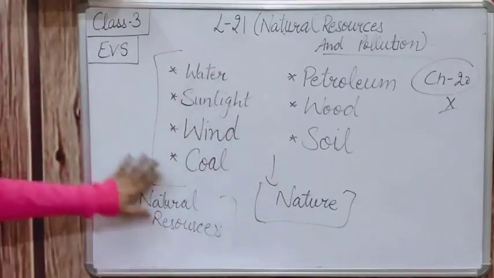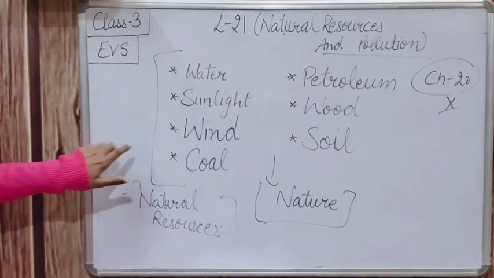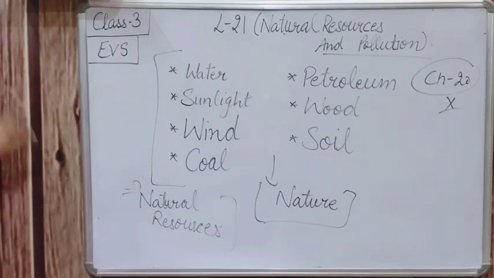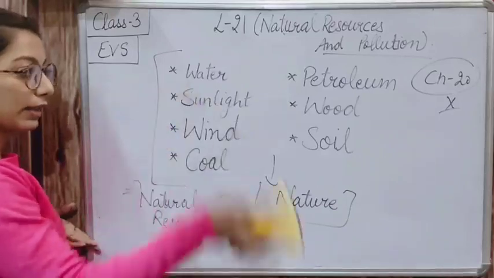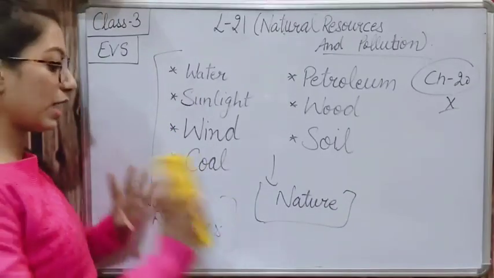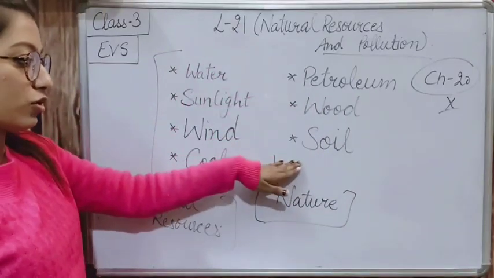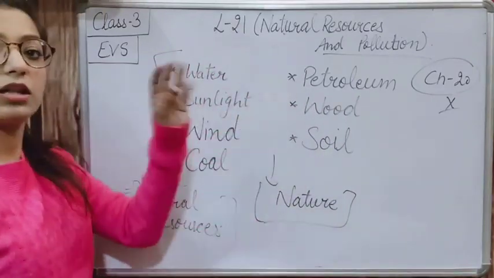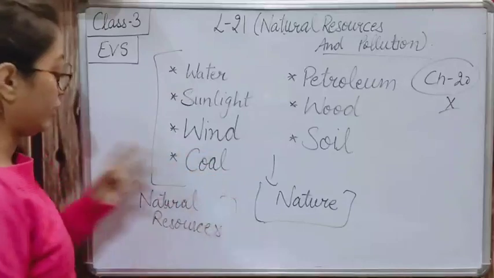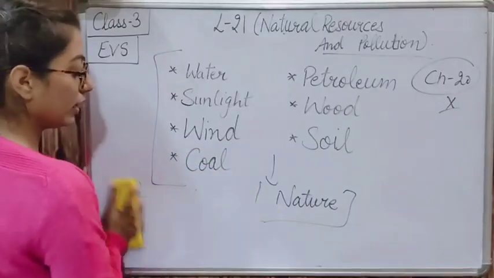All these things we get from nature, right? So these are natural resources. Clear? Next I am going to tell you about the topic pollution. Again I am telling you, these all are natural resources. Things we get from nature are called natural resources, right?